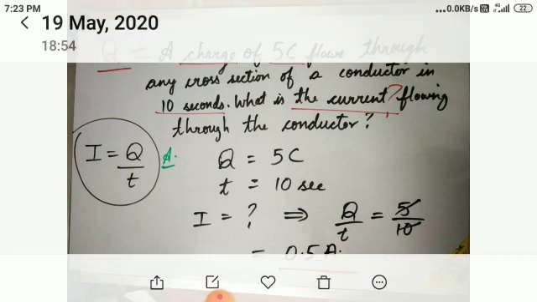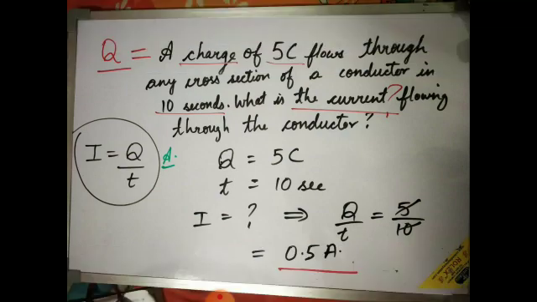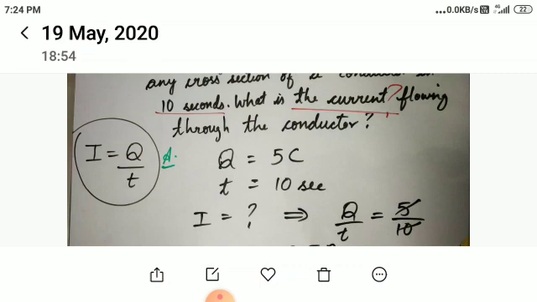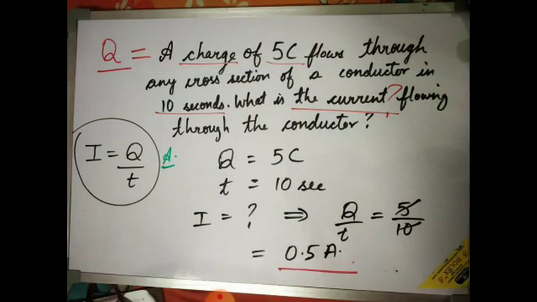So the current through the conductor is I is equal to Q by T. The value of Q is 5 and T is 10. The answer will be in ampere. The answer is 0.5 ampere. Like this, you can solve many other questions also.